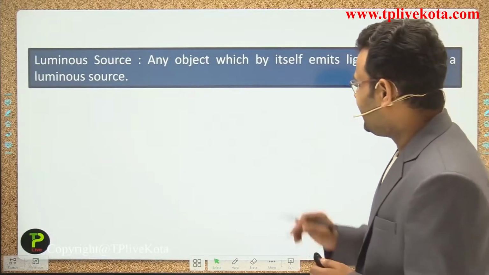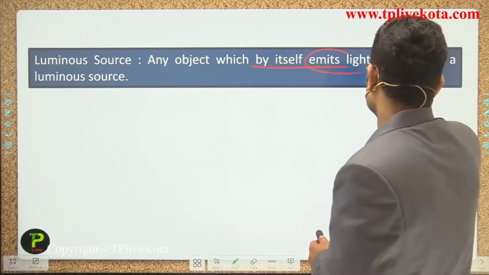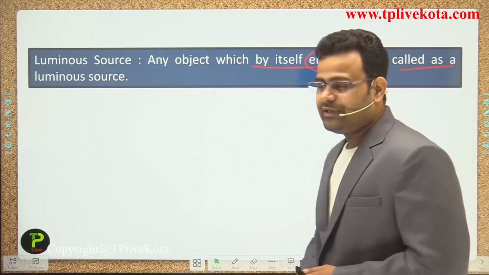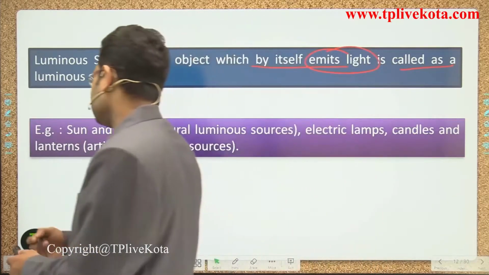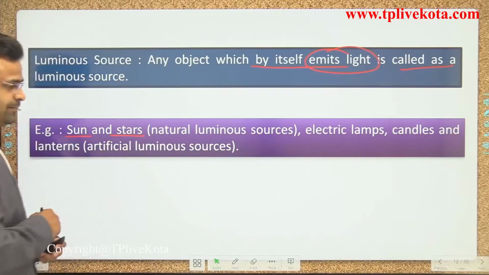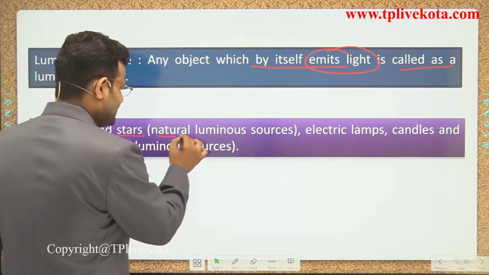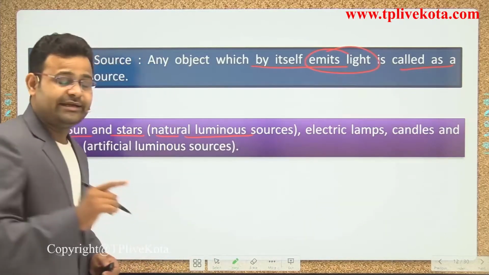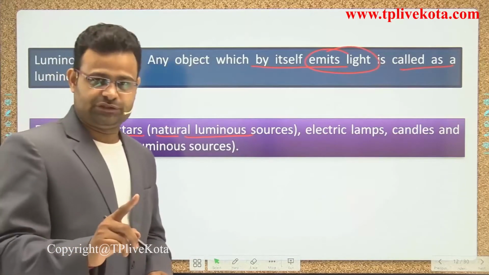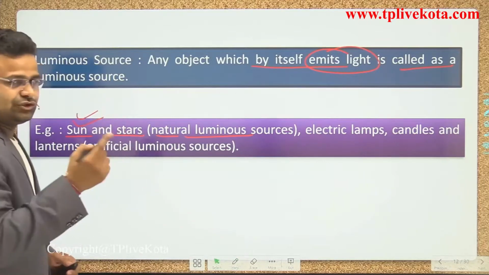So luminous: any object which by itself emits light is called a luminous source. What are the examples, guys? The Sun is an example, a star is also an example. These are sources of light, guys, but they are provided by nature. They are not man-made sources. It is a natural luminous source.